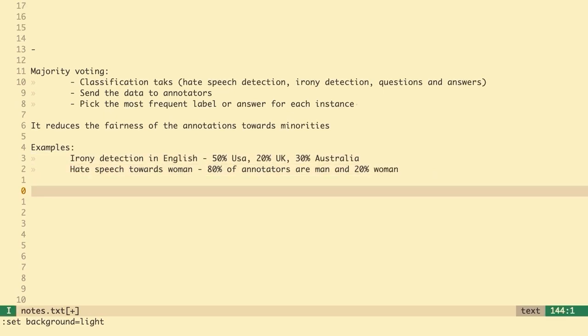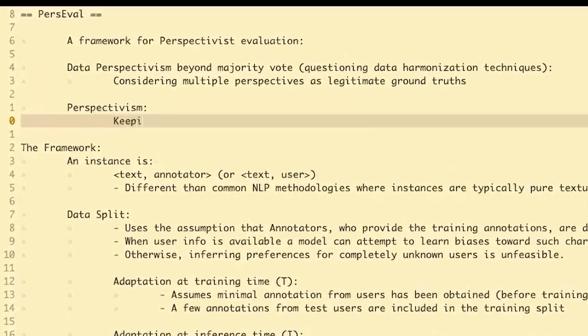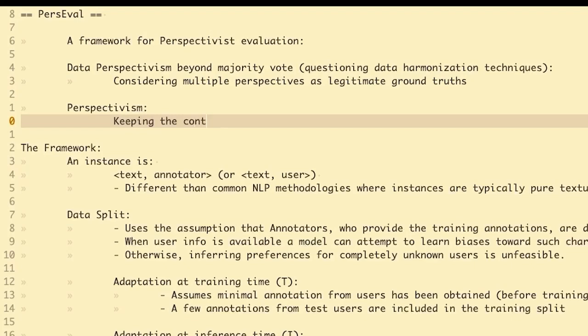And research nowadays is trying to solve this with perspectivism, which is keeping the context of the person that annotated, of users and annotators, to have a more fair selection of answers. Okay,